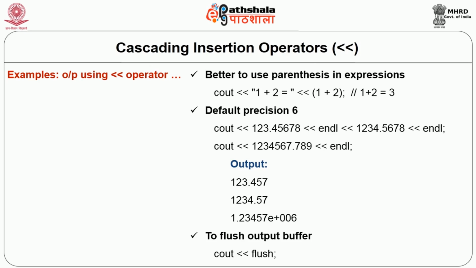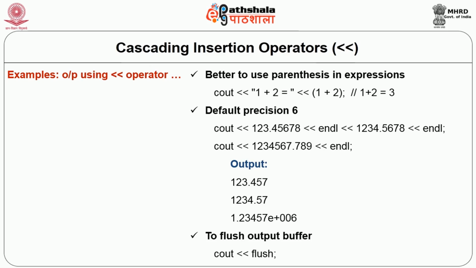The precision for the output by default is 6. So when I say cout << 123.45678 or 1234567.789 and so on, the output generated will be only of 6 significant digits. The rounding will take place, and if the value is larger, not to accommodate in 6 digits before the decimal point, in that case it will convert the output into the E format or scientific format.